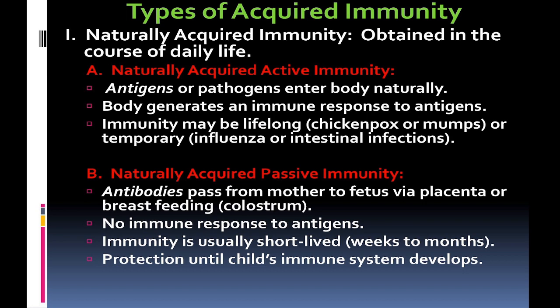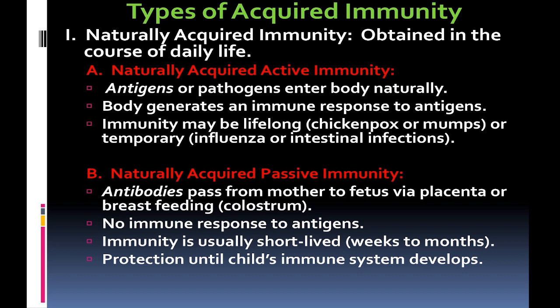Types of acquired immunity: first, naturally acquired immunity. It is obtained in the course of daily life, that is, naturally acquired active immunity and naturally acquired passive immunity. In naturally acquired active immunity, an antigen or pathogen enters the body naturally, then the body generates an immune response to the antigen. Immunity may be lifelong, for example chickenpox or mumps virus, or temporary, for example influenza or intestinal infection.